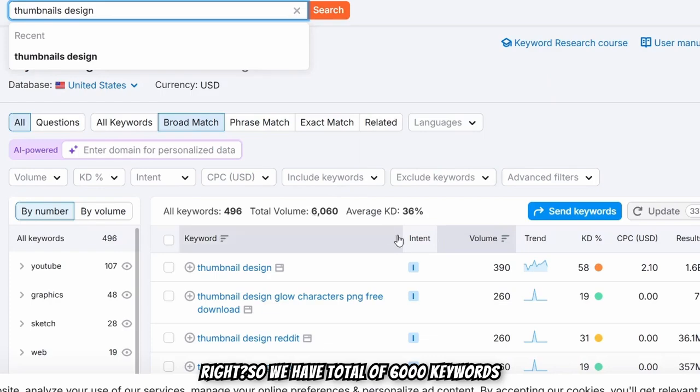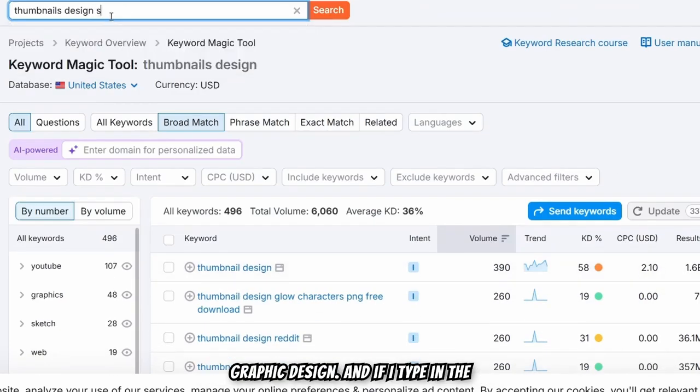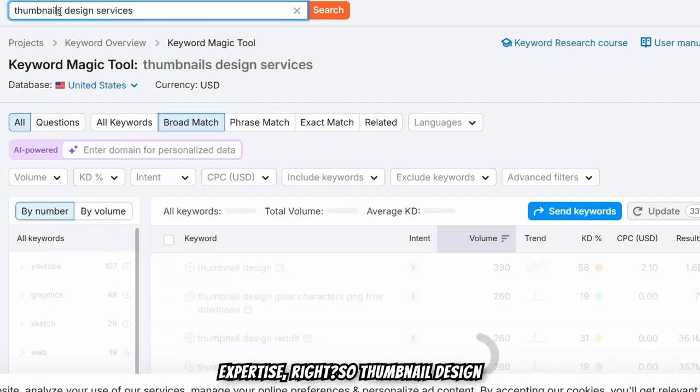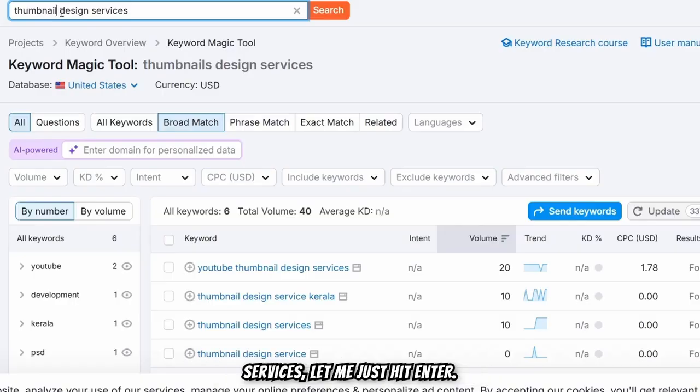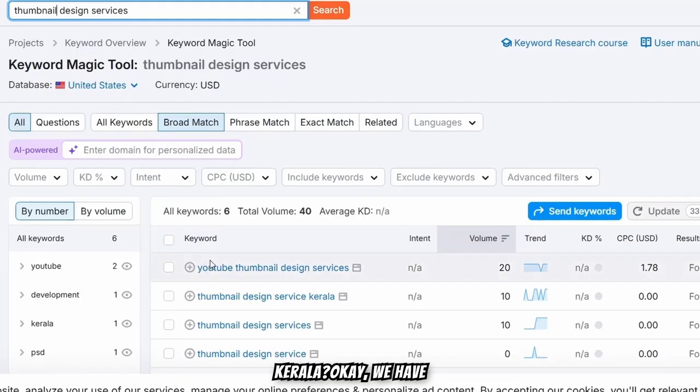So we have a total of 6,000 keywords, and you can see thumbnail sketches for graphic design. And if I type in the services, so this is an expertise, right? So thumbnail design service, let me just hit enter. So yeah, I am in United States, so why is it showing me Kerala? Okay, we have the keyword YouTube thumbnail design services.